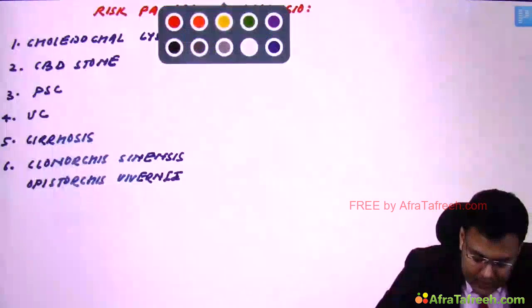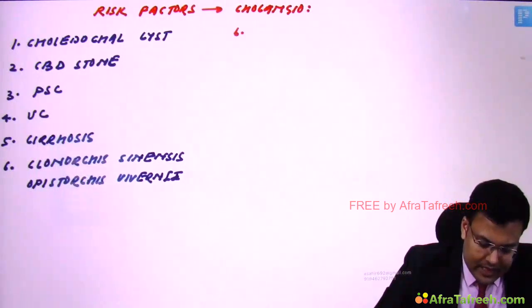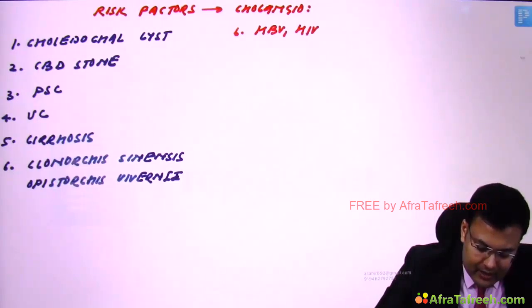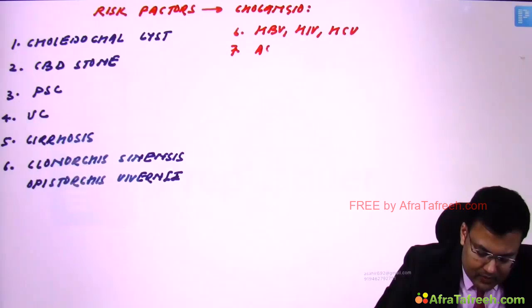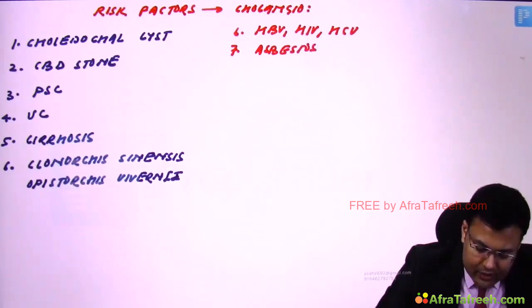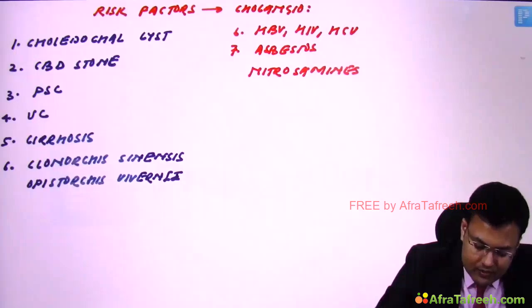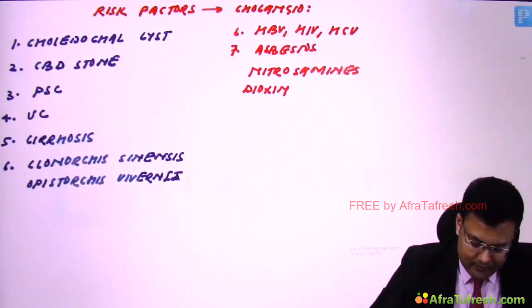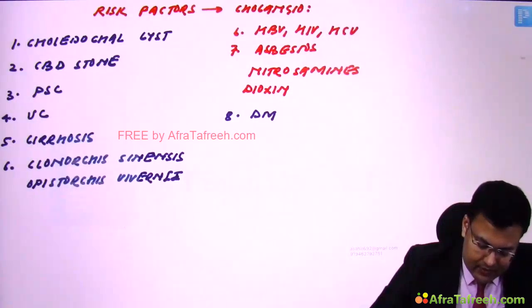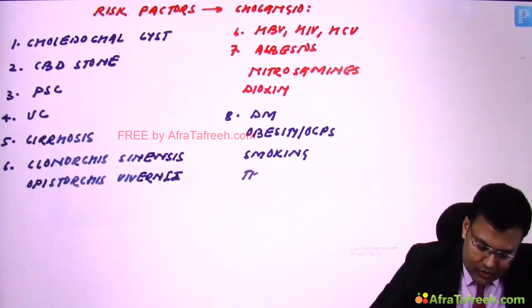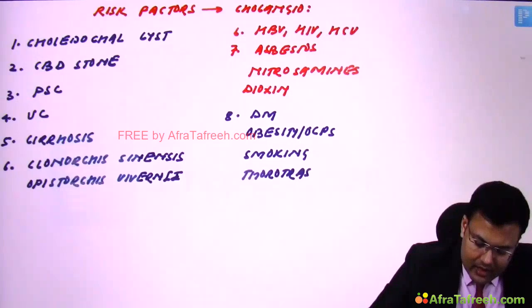Clear? What are the other risk factors? Hepatitis B virus, HIV, hepatitis C virus infection, asbestos, nitrosamines, dioxin, and diabetes mellitus, obesity, OCPs, smoking, thorotrust, and isoniazid.